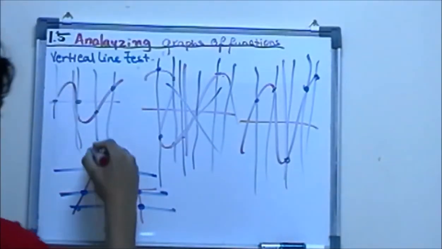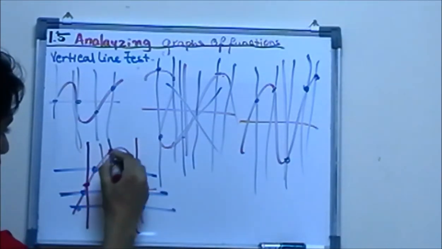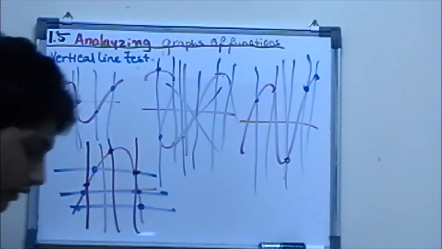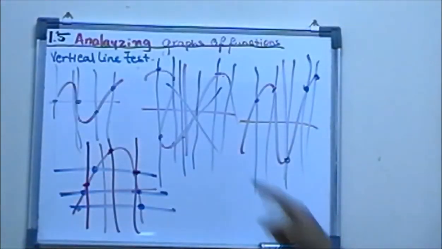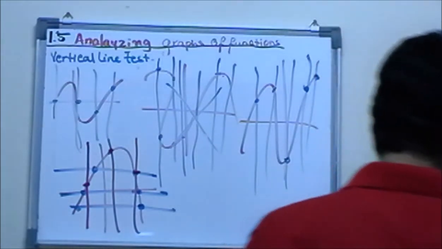So if you were to have this, you see 1 point over here, 1 point over here, 1 point over here. So this is a function. Except for this graph, everything is a function. Let me go back and tell you that a graph has a maximum and a minimum point. So what is a maximum and a minimum point?